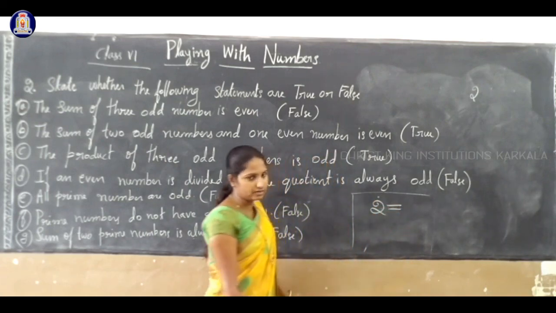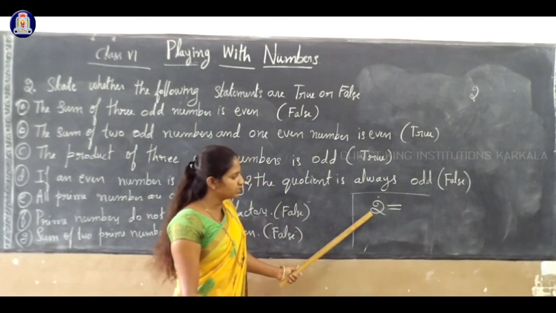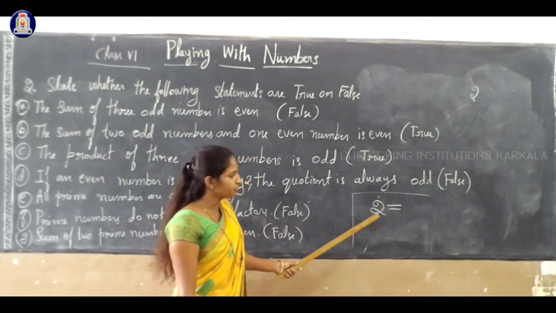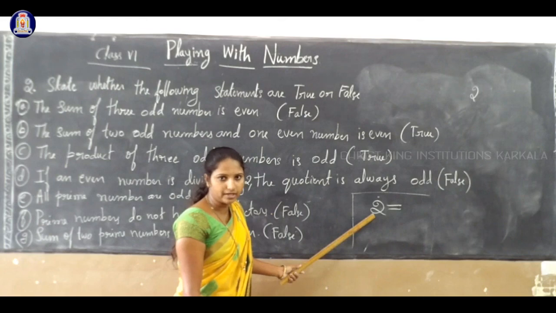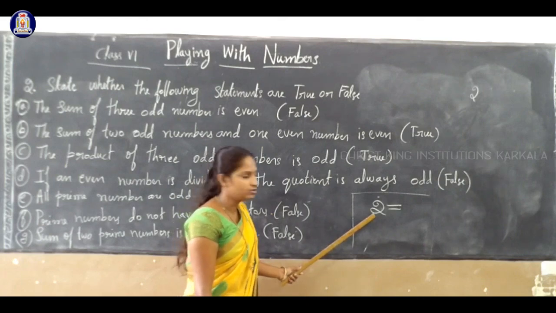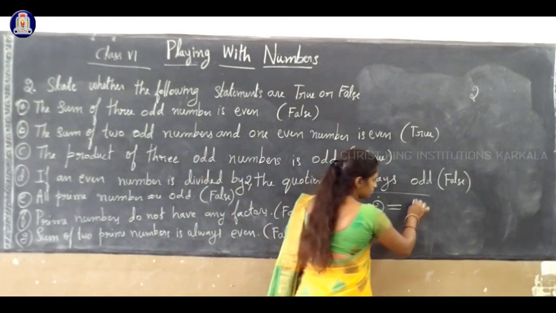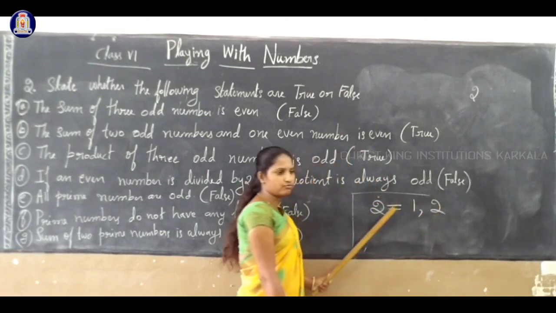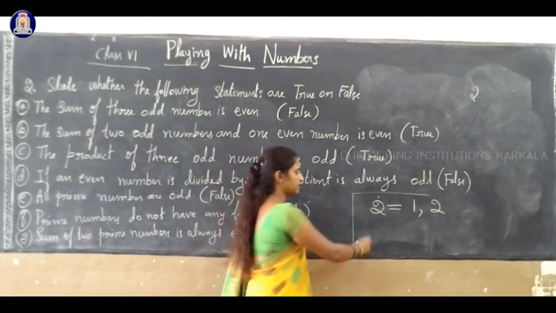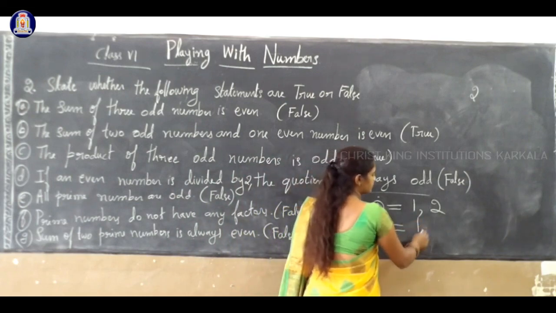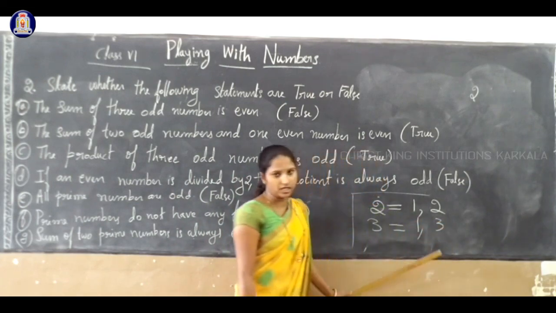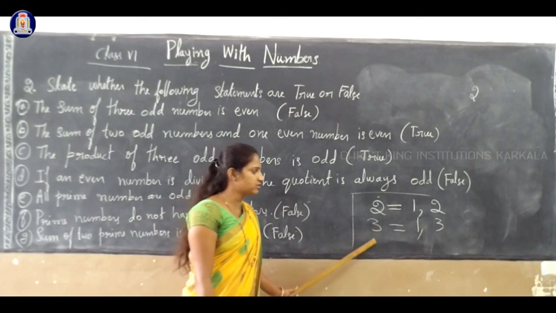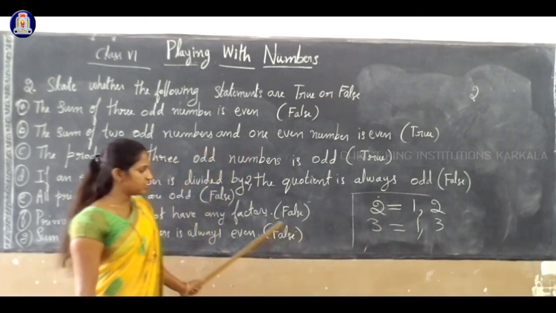For example, take 2, a prime number. What are the factors of 2? The factors of 2 are 1, 2. So these two are factors of 2, correct? If you take 3, the factors are 1, 3. So these two are factors of 3, correct? But the statement is false.